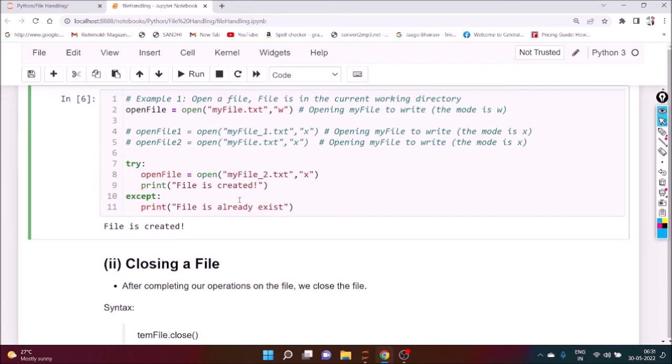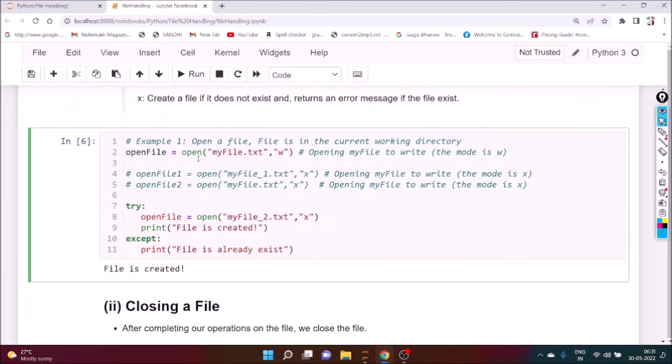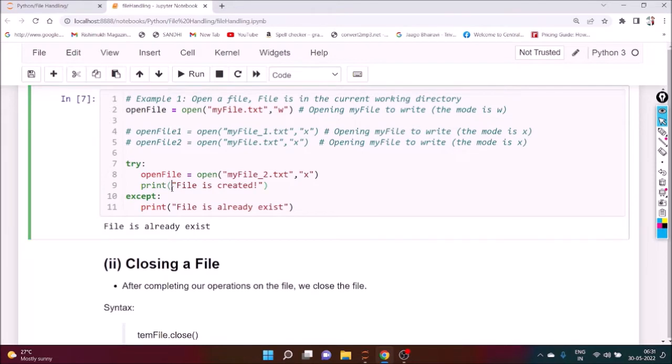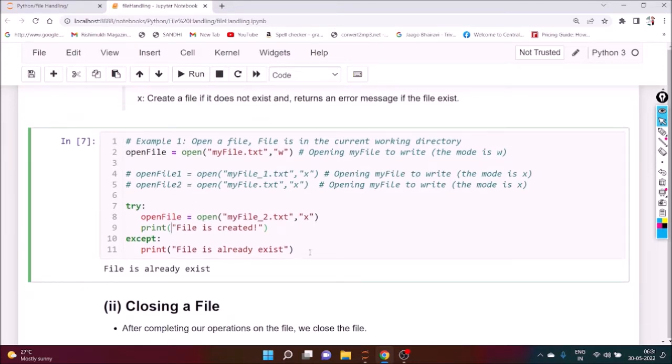Now if you want to delete it and recreate it, it will print that the file already exists. So to handle such a situation, we may use try and except. So this is opening a file.